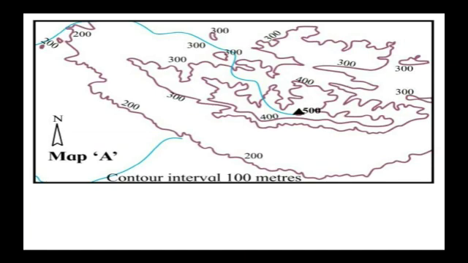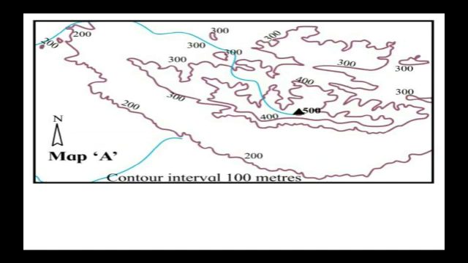So in map A, you will see an arrow pointing towards N. That is one of the four major directions, so that is the north direction. Contour interval 100 meter. That means that the interval of every line that is there is of 100 meters.